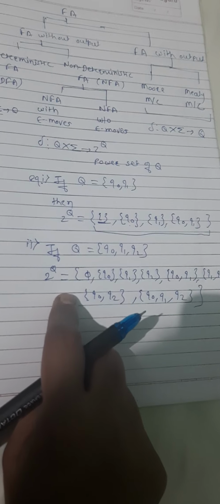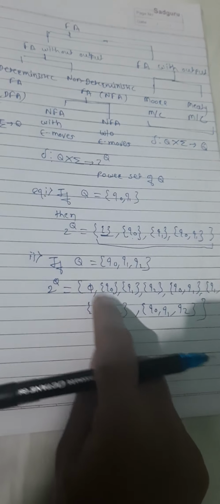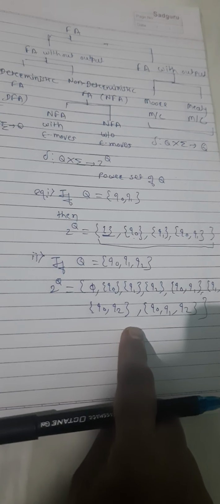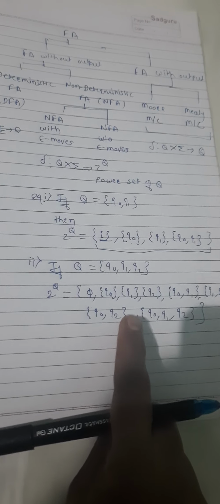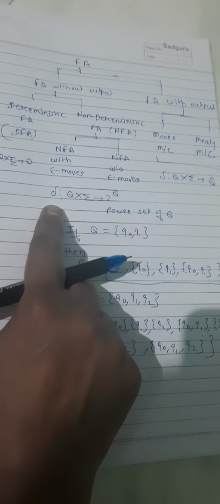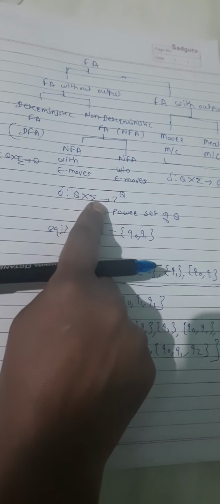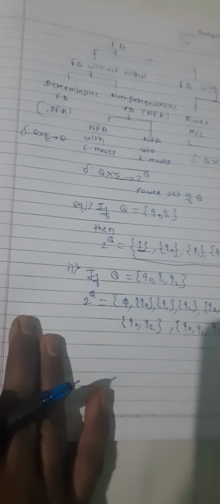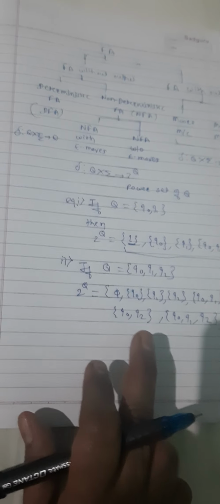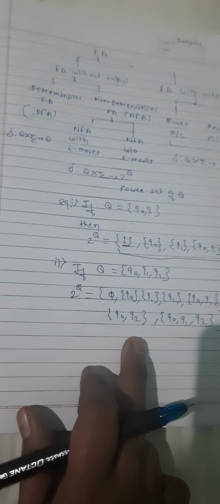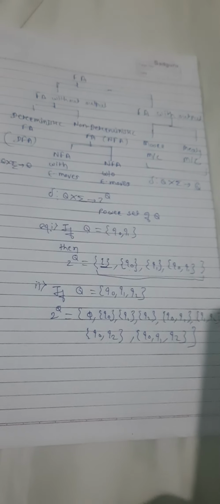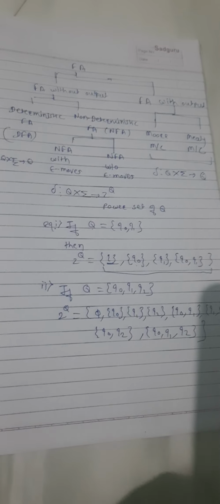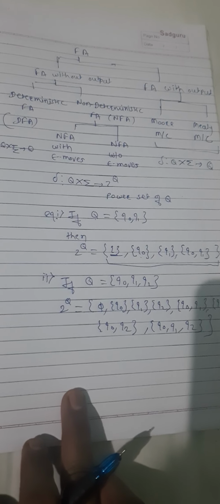So this way the next state can be any subset. That's why the delta function of NFA is Q into sigma, it gives 2 raised to power Q. Remember this one. So this is the delta function of the NFA, and these are the different variations of the NFA.